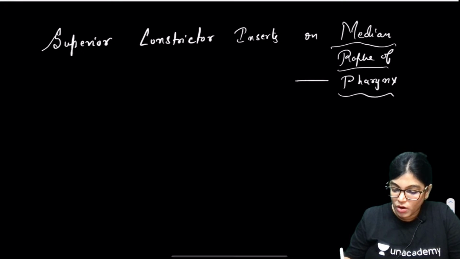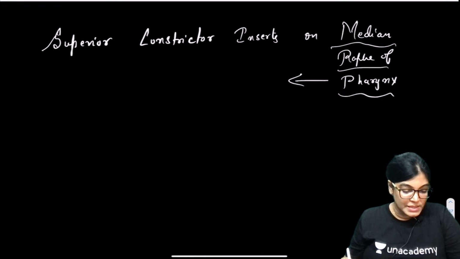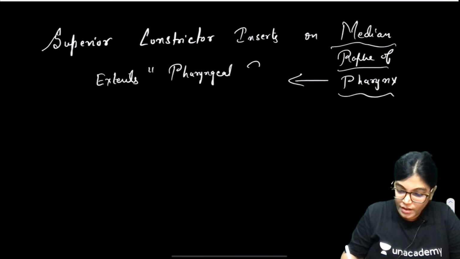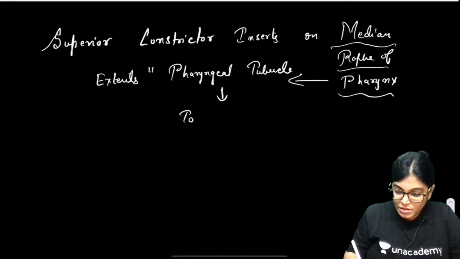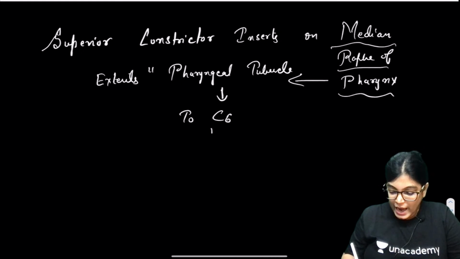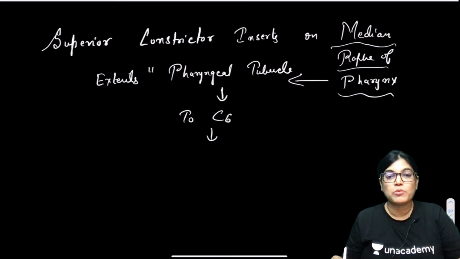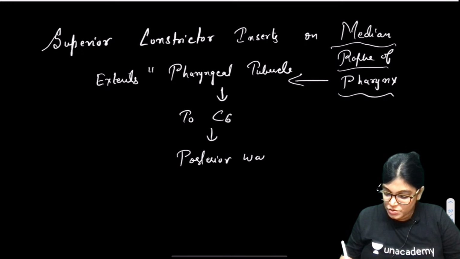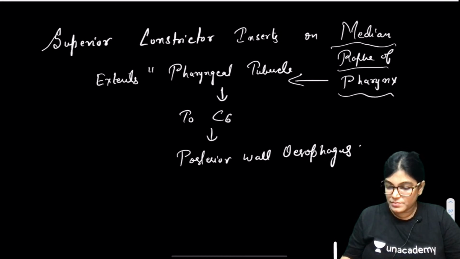If we talk about the extent, the median fibrous raphe extends from the pharyngeal tubercle superiorly to the C6 cervical vertebra, and more posteriorly it merges with the posterior wall of the esophagus.